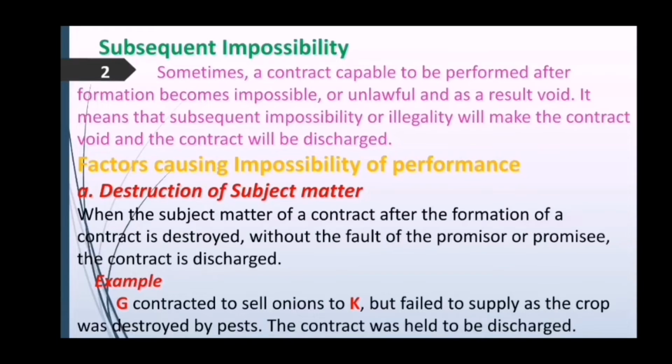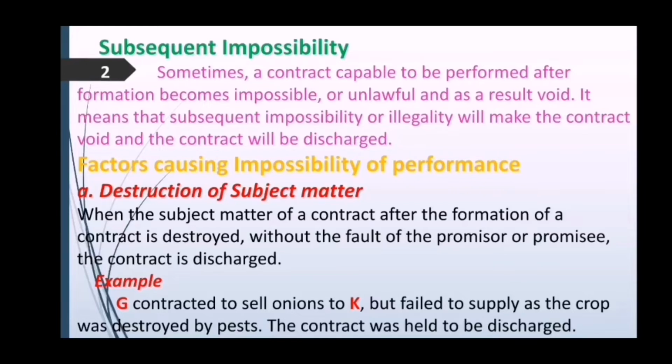Here is an example for you. G contracted to sell onions to K but failed to supply as the crop was destroyed by pests. The contract was held to be discharged. The reason: destruction of subject matter.